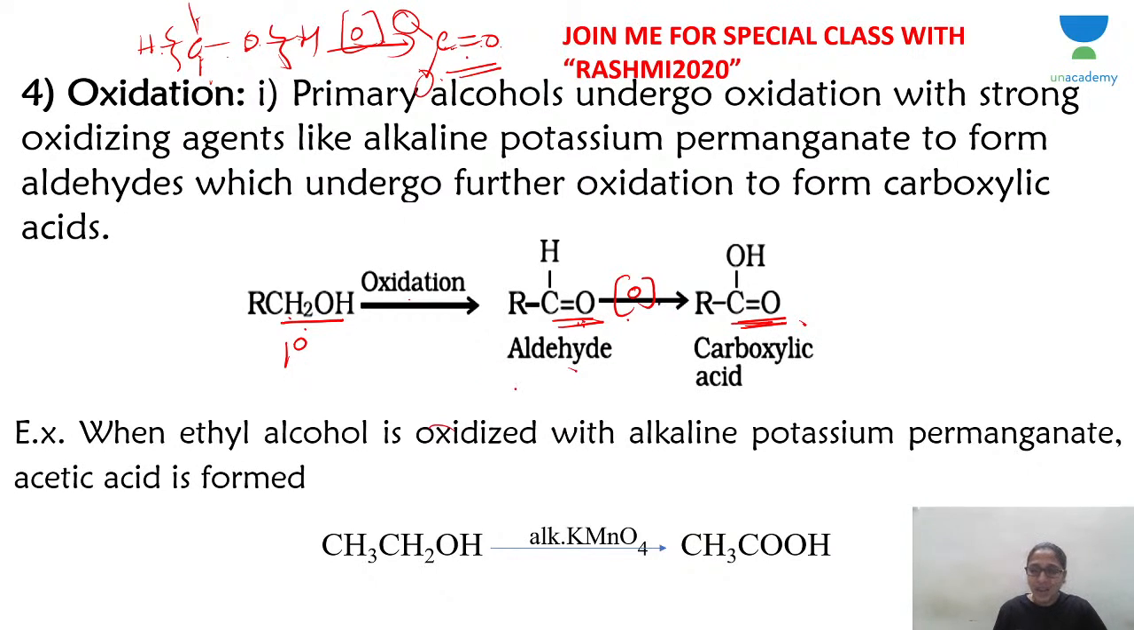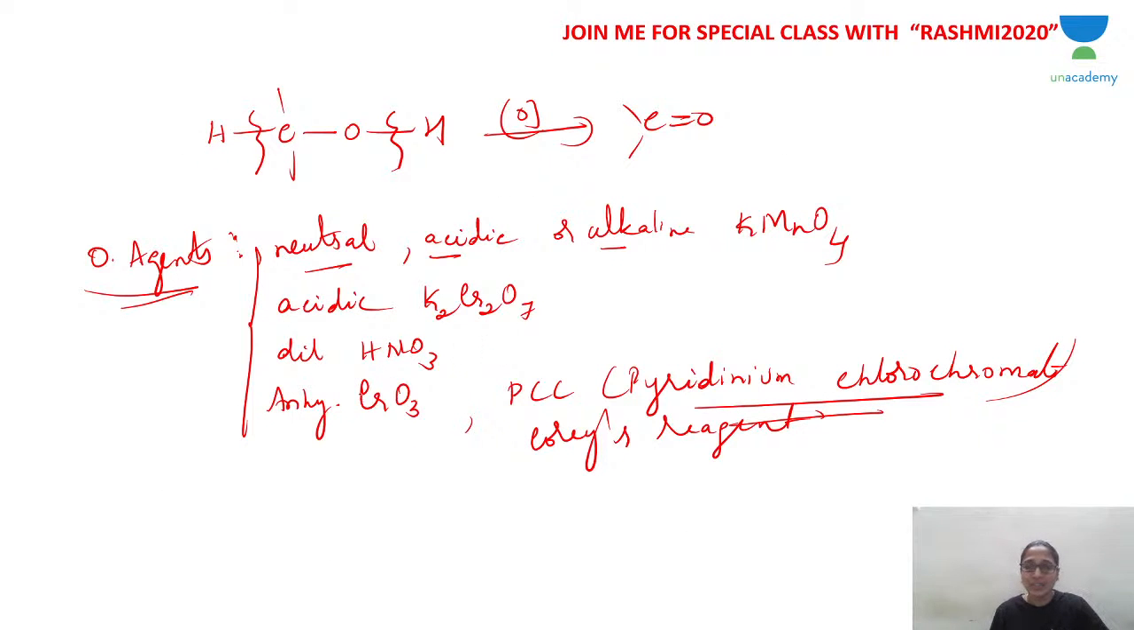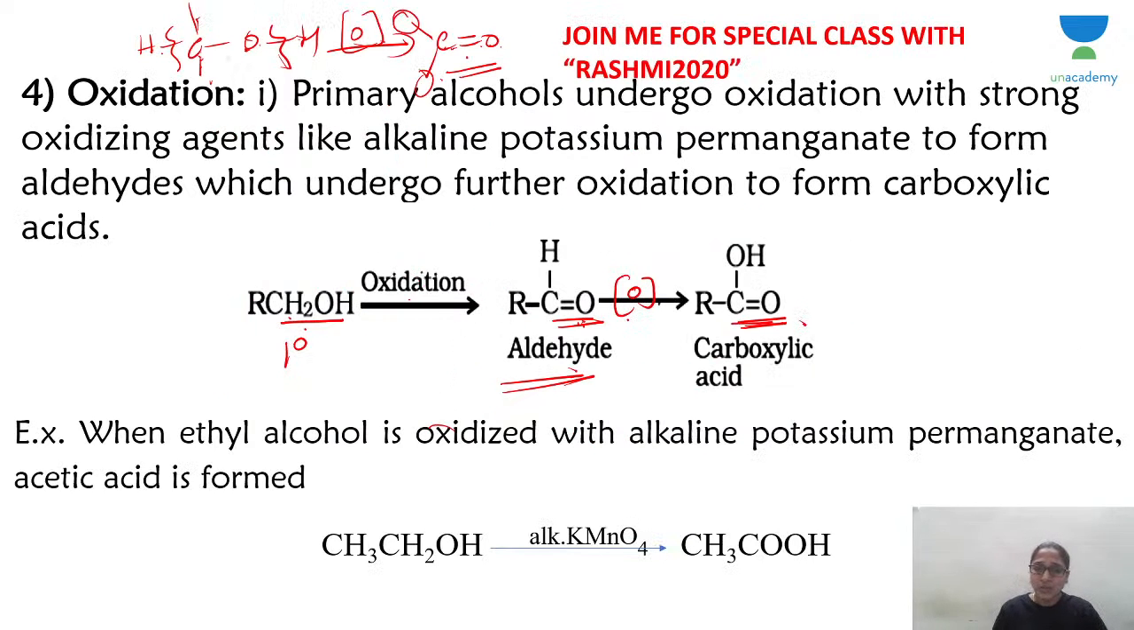Now, if you want the reaction to stop at aldehyde, then you have to use CrO3 or PCC. If you use any one of the other reagents, then you get carboxylic acid as the end product because they are strong oxidizing agents. So if you use KMnO4 or K2Cr2O7, they will directly convert primary alcohol to aldehyde, then to carboxylic acid.